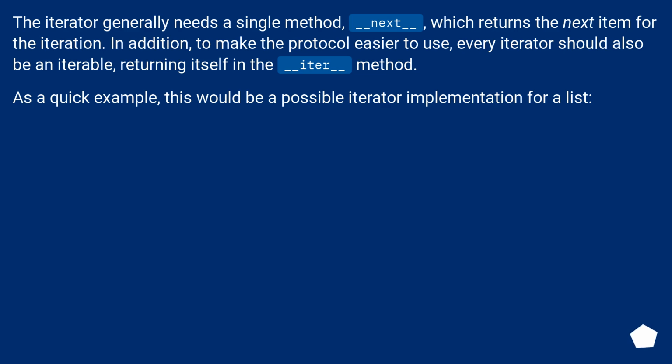The iterator generally needs a single method, __next__, which returns the next item for the iteration. In addition, to make the protocol easier to use, every iterator should also be an iterable, returning itself in the __iter__ method. As a quick example, this would be a possible iterator implementation for a list.